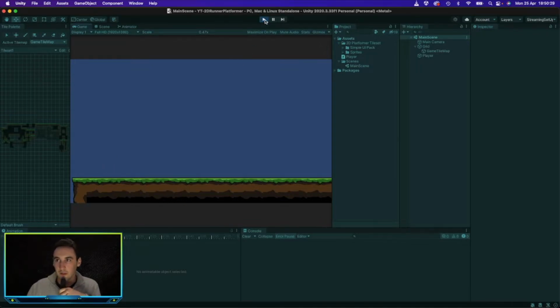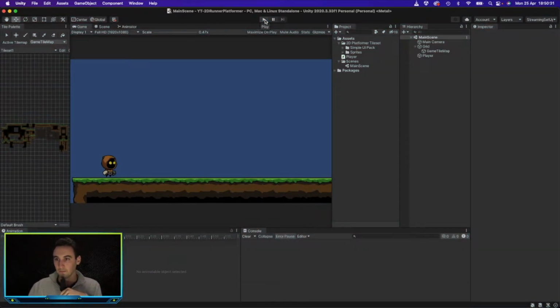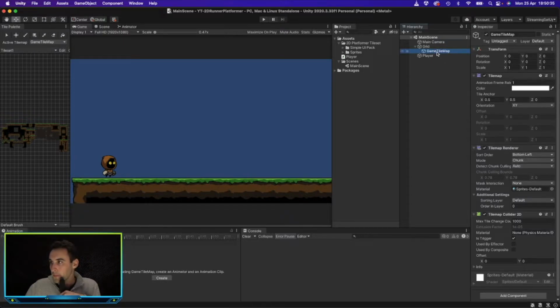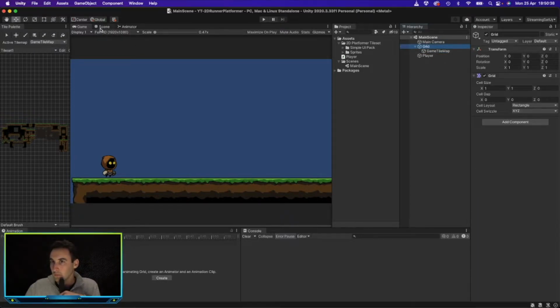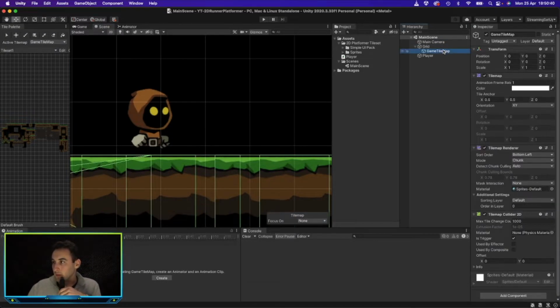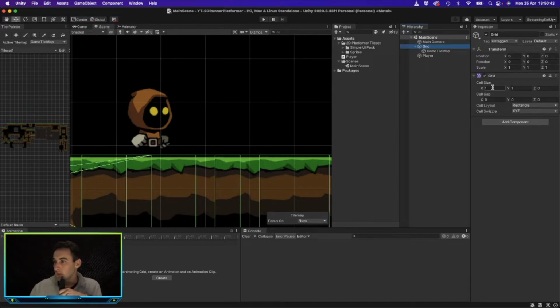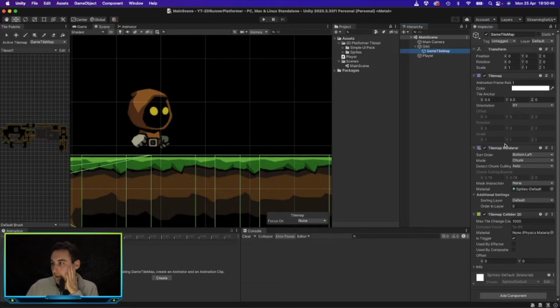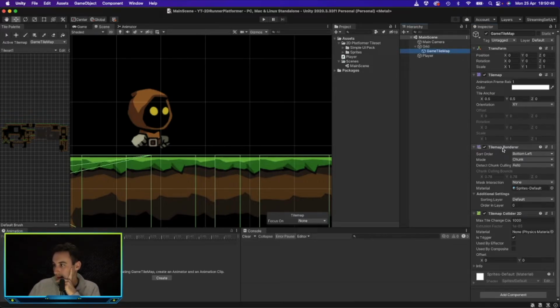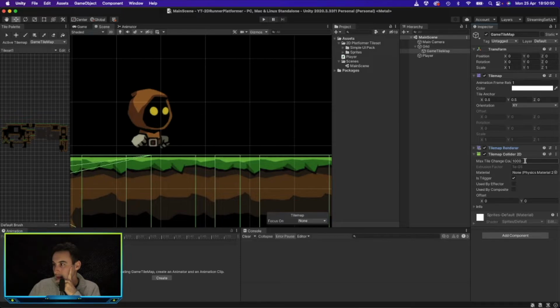So now we just need to restrict our player from falling down, and that should be done automatically through the collider. I have done this before and it has worked, so I don't know why it's not working.